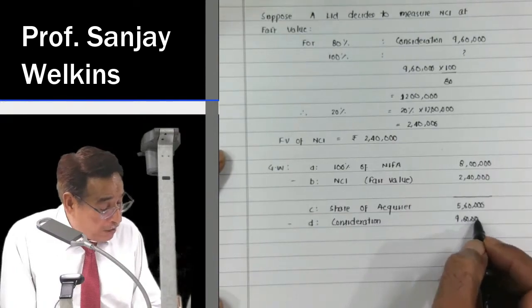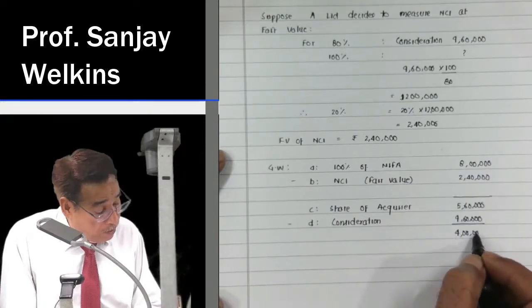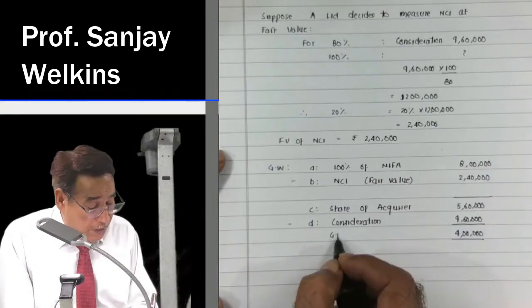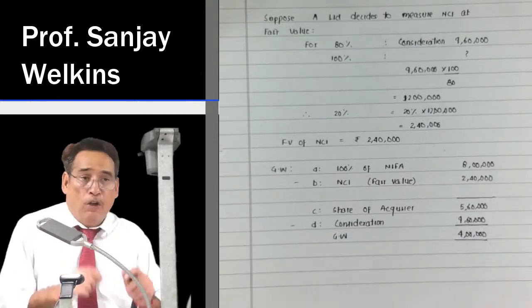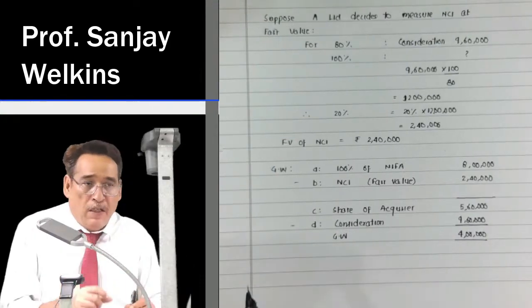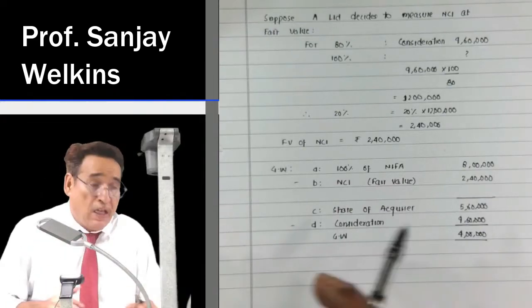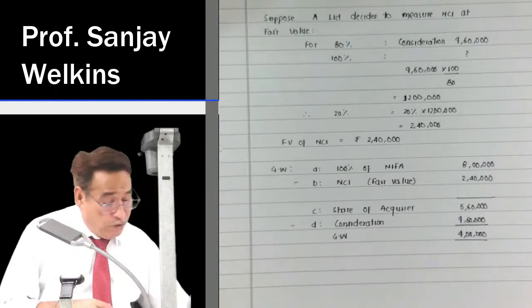So that means 4 lakh is the worth of goodwill. This is goodwill. Quite obviously, if the question states that compute the goodwill when NCI is measured on fair value basis and when NCI is measured at proportionate basis, this is how you will have to solve the question number 1.